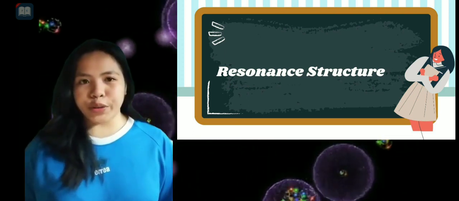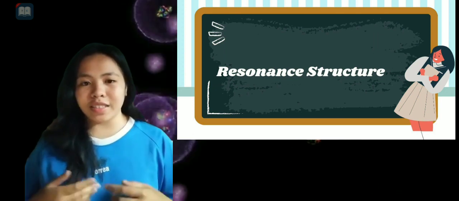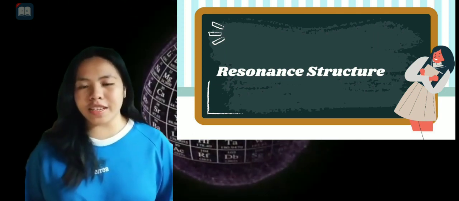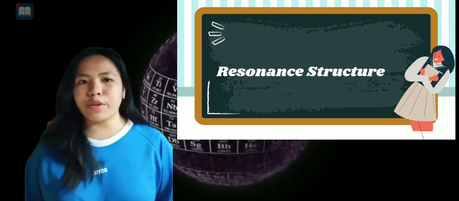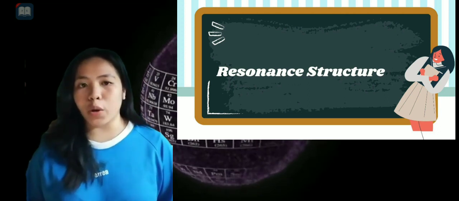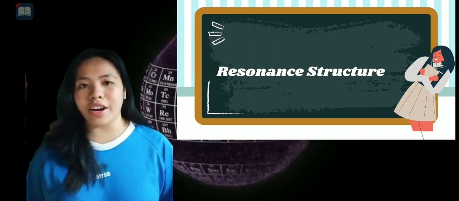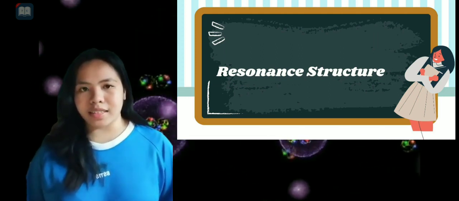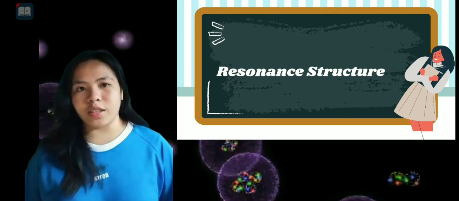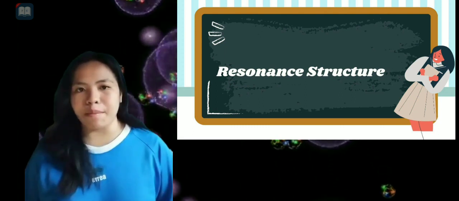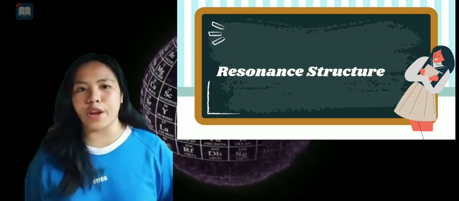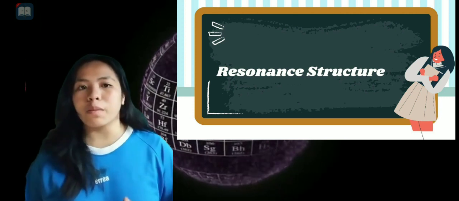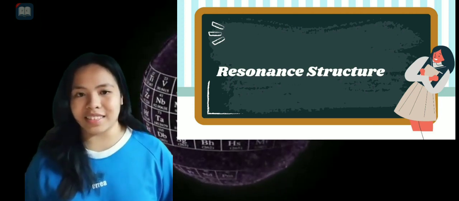There are 4 rules to remember for recognizing resonance structures. First, atoms never move. Second, you can only move electrons in pi bonds or lone pairs, or those that are in p orbitals. The third one is that the overall charge of the system must remain the same, and the fourth one is that the bonding framework of a molecule must remain intact.